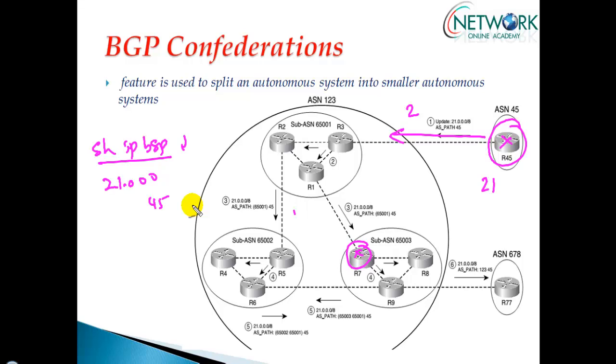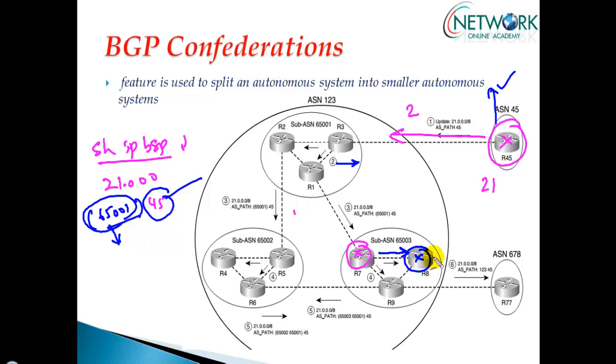That is the AS from where it is going to start, and this sub autonomous system number will be displayed in close brackets. It is something like this. So whenever you see this information, you need to understand this is the outside AS from where it is coming, and then it is receiving from my sub autonomous system number inside the BGP confederation. Then it will go to this router, and from there it will reach the border router here. Now this border router is going to pass on this information to outside the network.